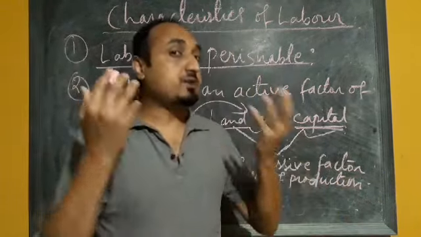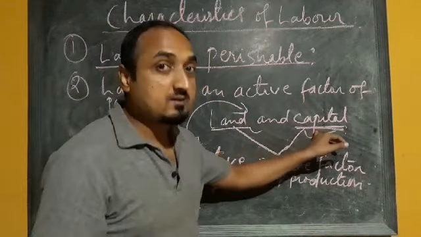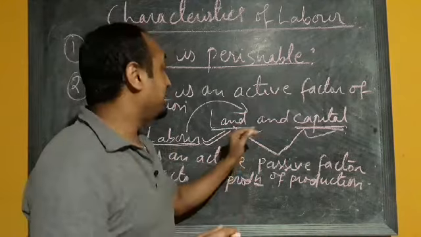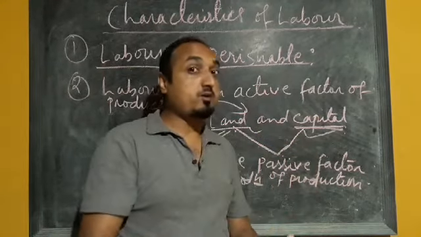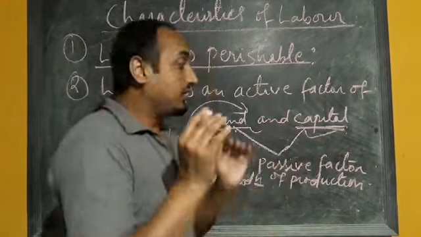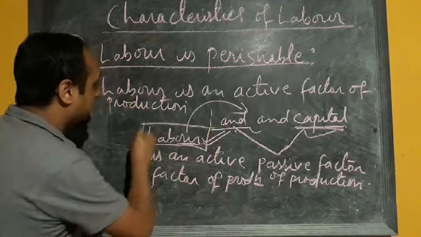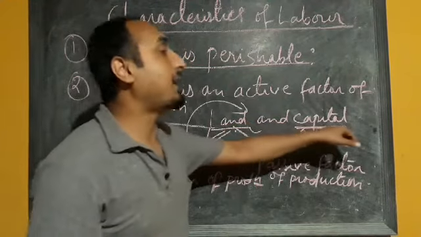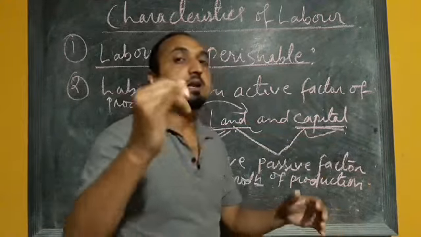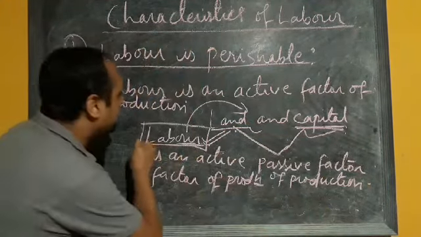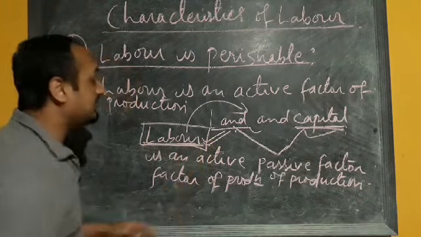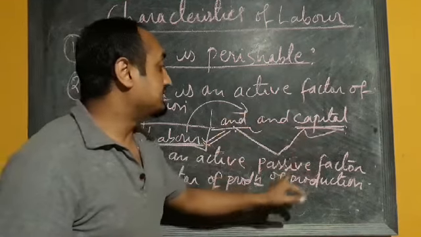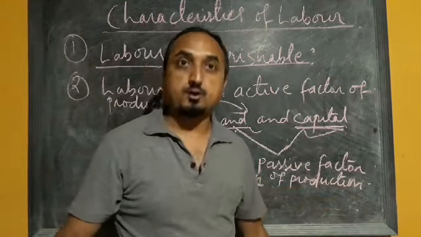In order to produce anything, land and capital need the support of labor. Labor is an active factor because to operate land and capital, at least one laborer is needed. That's why labor is called an active factor of production and land and capital are called passive factors of production.